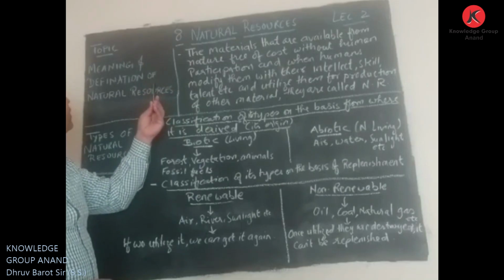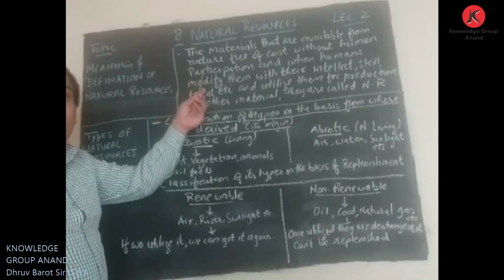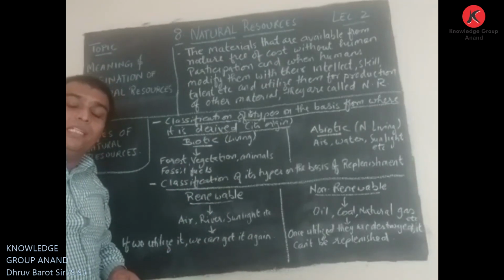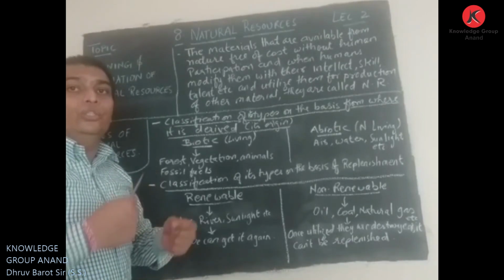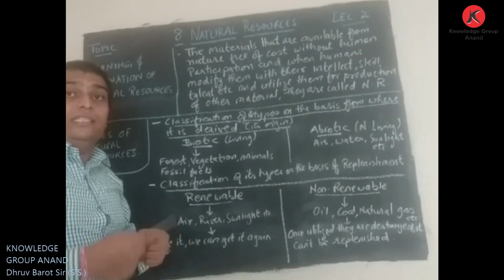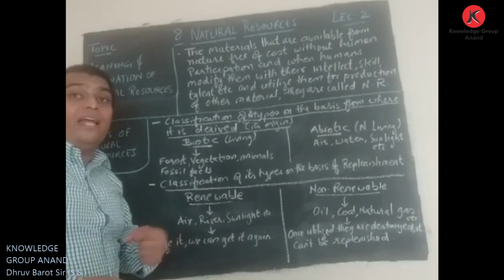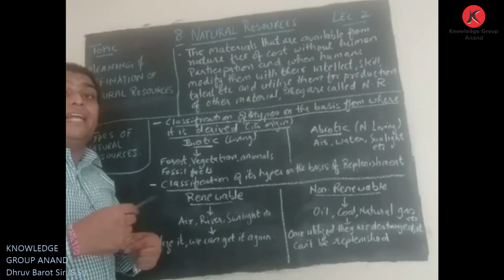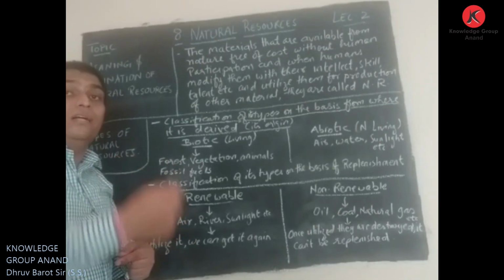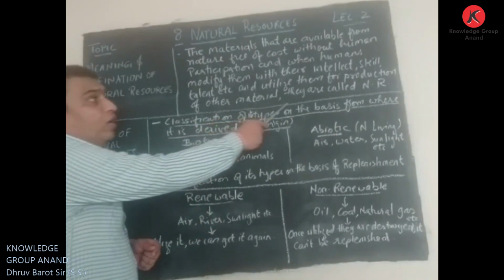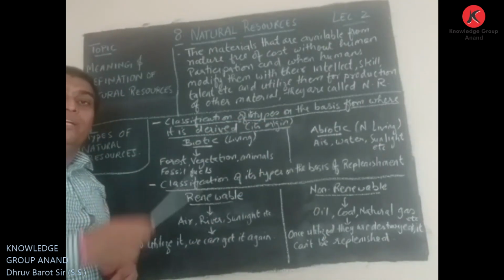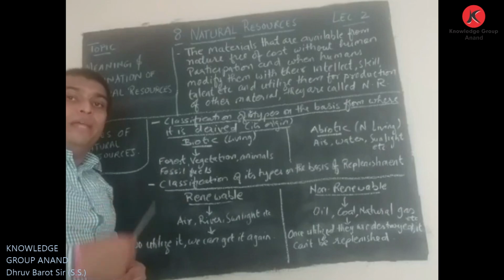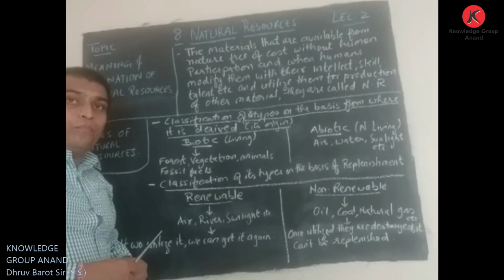The meaning and definition of natural resources: anything available naturally, free of cost, without human participation, and when man uses his intelligence, skills, talents, and modifies that material to utilize it and make it capable of producing other material, that is called a natural resource.